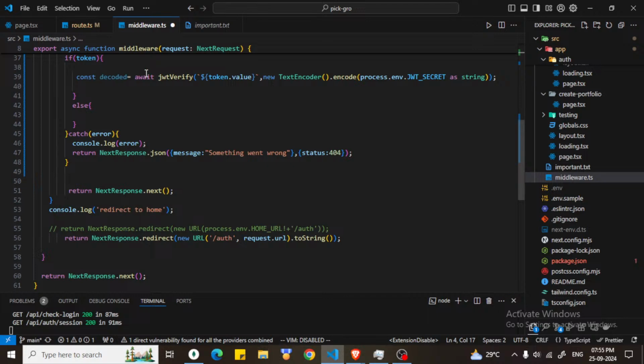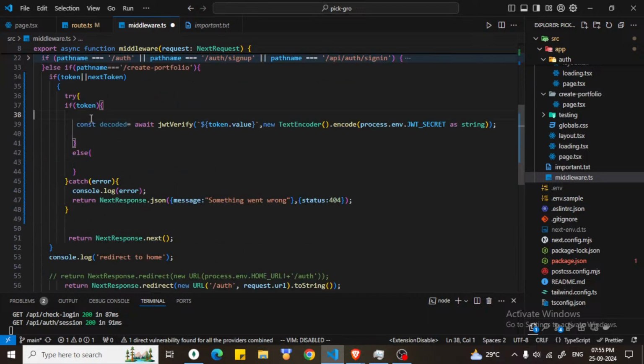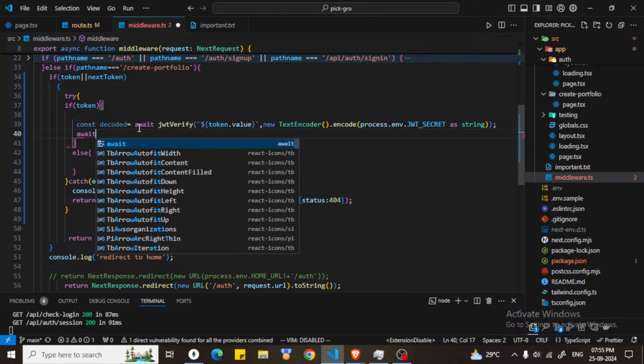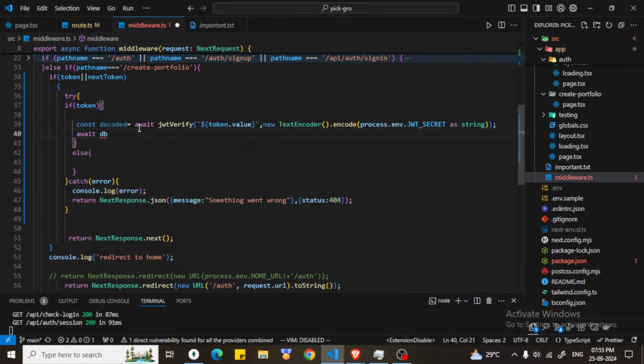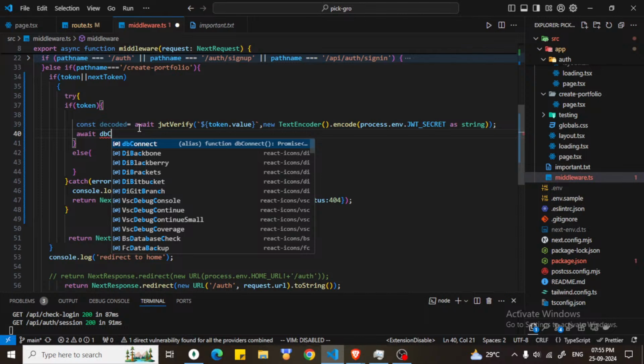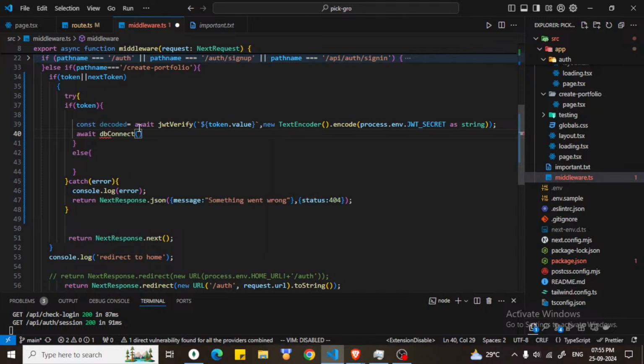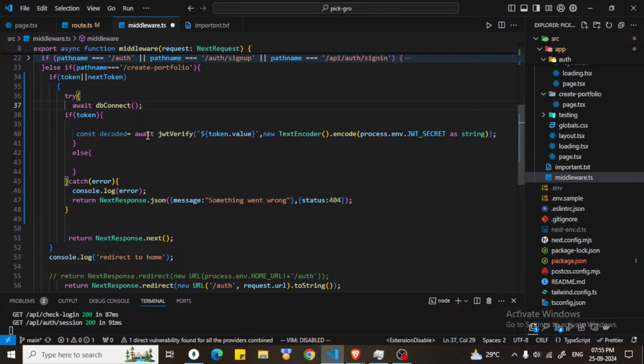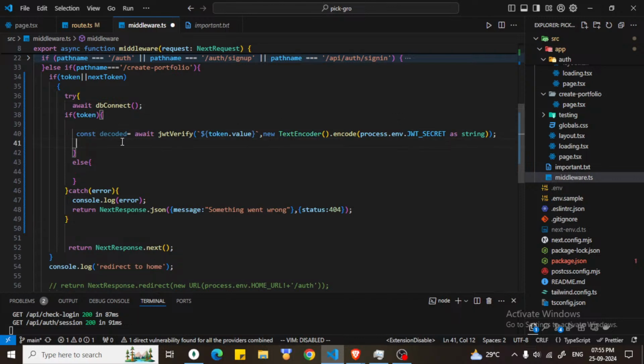Now let's go there and just do one thing. Though we have already decoded it, we would say await dbConnect. We will call this function so that our connection to the database has been made. In any case we have to run this program, so we can keep it here. Okay, so the database connection would be made first.